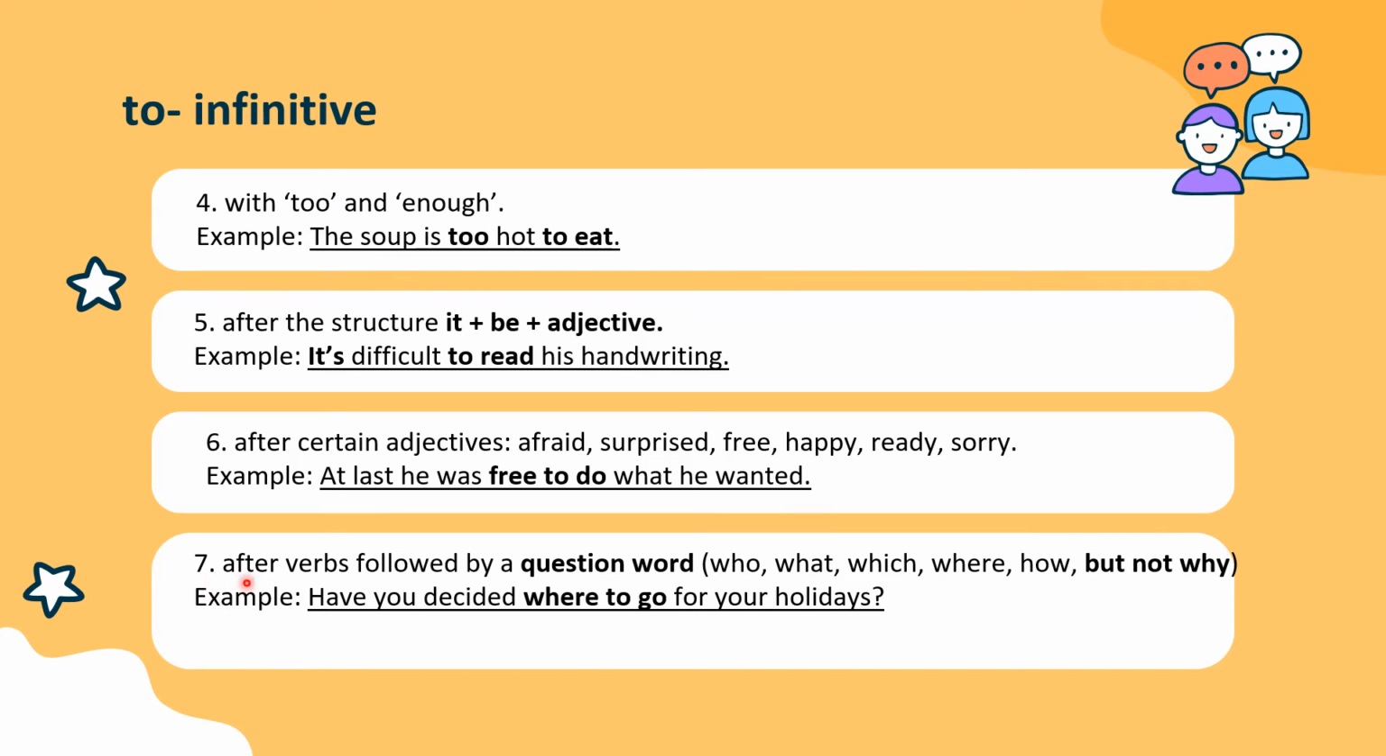Number 7, after verbs followed by a question word. So these question words: who, what, which, where, how. Except for why, we do not use to infinitive after why. Okay, let us look at the example. Have you decided where to go for your holidays? As you can see here, the question word is where, and after the question word where is the to infinitive. Alright.